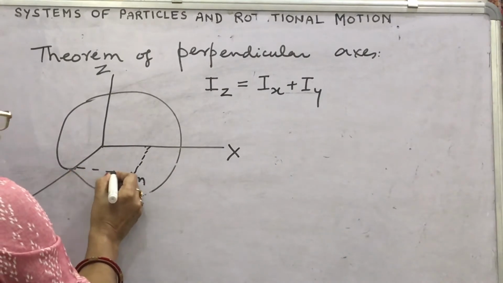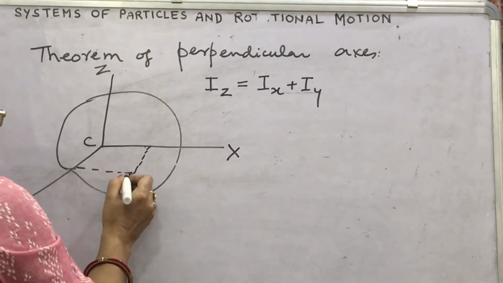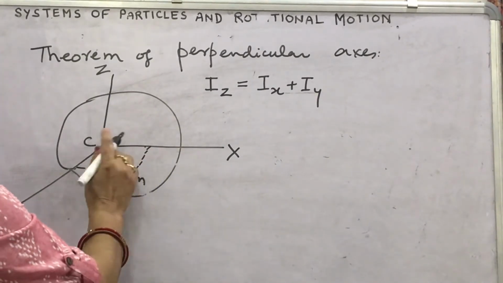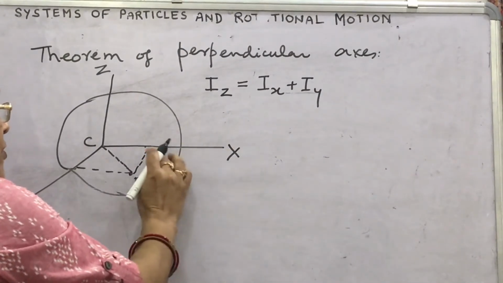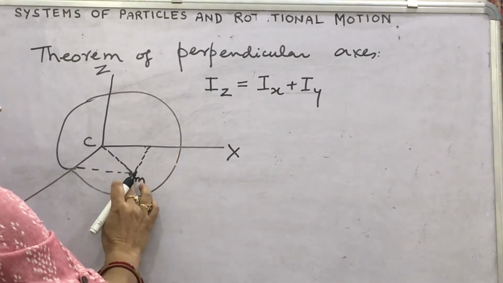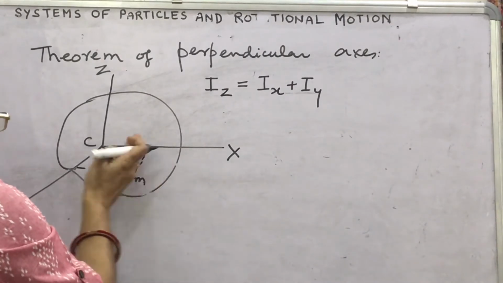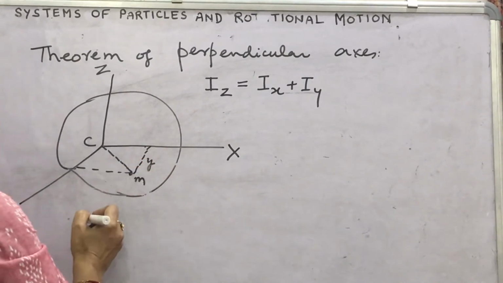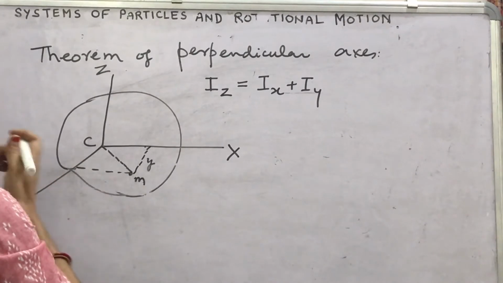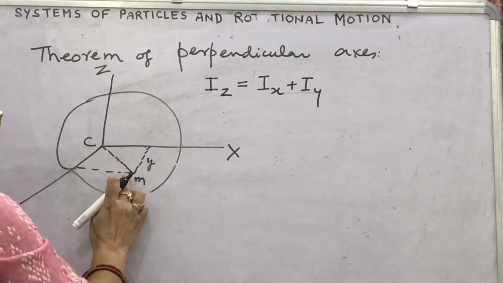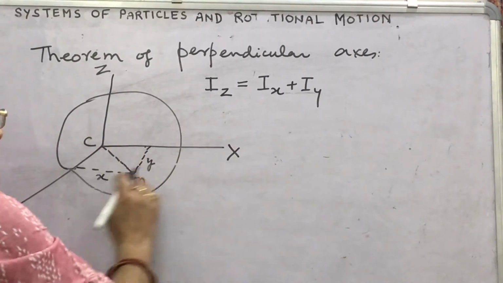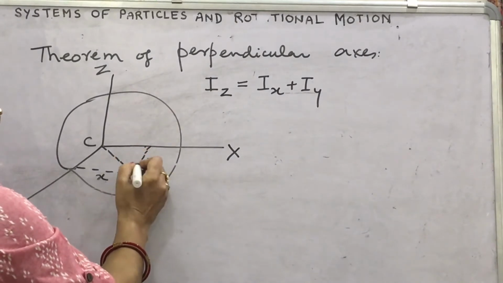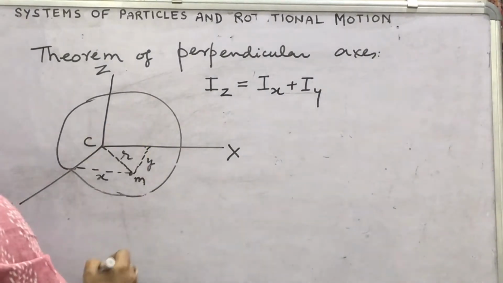then the center C, this is the distance from C to M. Look here, x axis is this one. From x axis, at how much distance is this mass present? Suppose this is parallel to y I have taken, then you write here this is y. And from y axis, at how much distance is this mass present? This is x. Along the x axis you will select the distance, and from z axis this will be r. Okay, suppose you write here r.